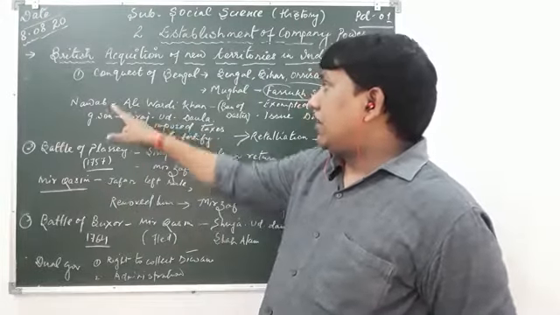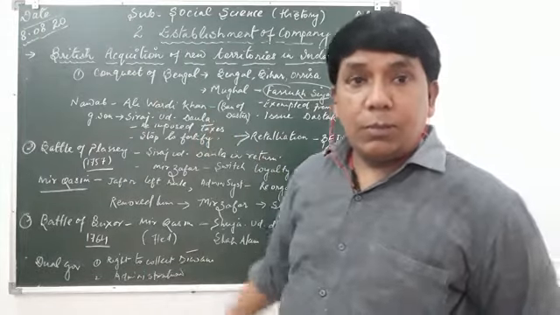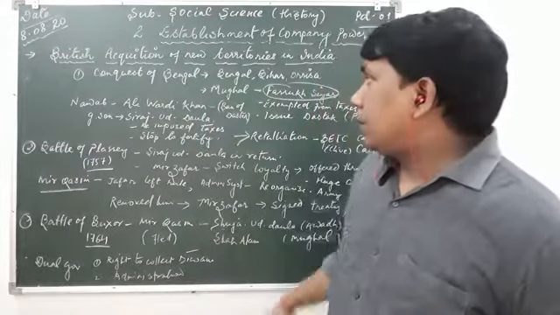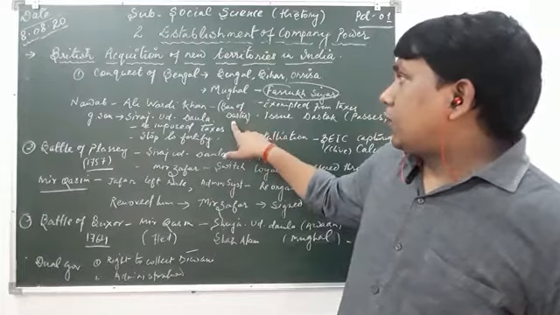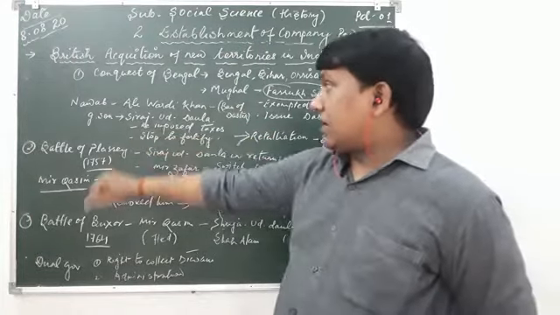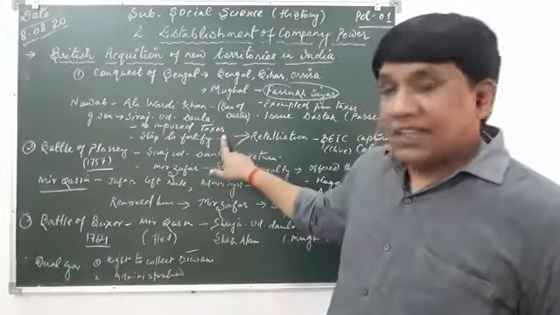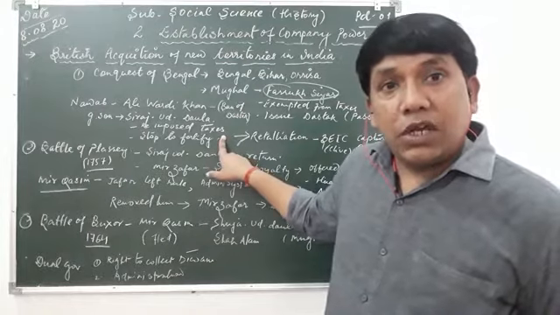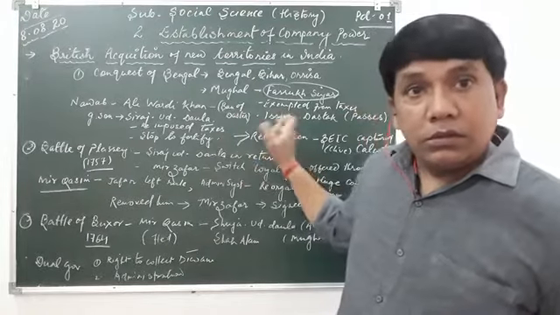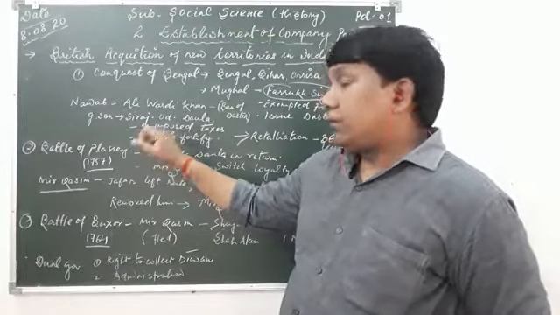Nawab Ali Wardi Khan was the Nawab of Bengal at that time. He went against the dastak. He and his grandson Sirajuddaulah reimposed the taxes which had been waived by the Mughal Empire.